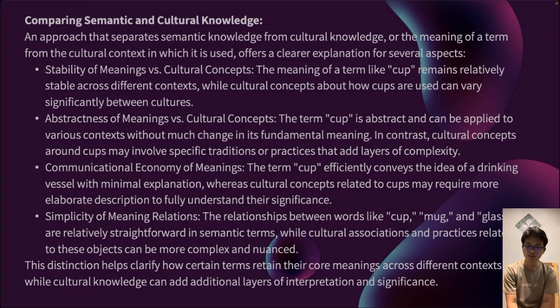And the last one is simplicity of meaning relation. The relations between words like cup, mug, and glass are relatively straightforward in semantic terms, while cultural associations and practices related to this object can be more complex and nuanced. This distinction helps clarify how certain terms retain their core meanings across